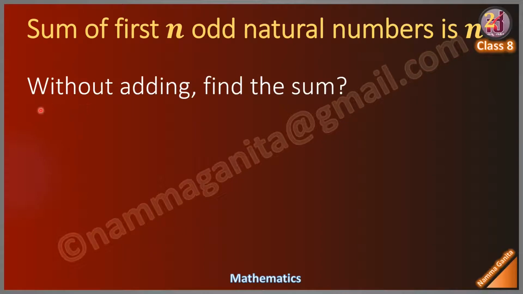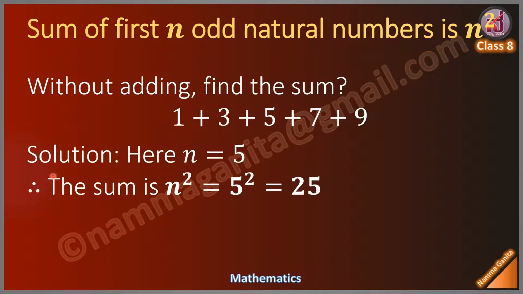Try this. Without adding, find the sum. 1 plus 3 plus 5 plus 7 plus 9. This series consists of 5 consecutive odd numbers, 5 odd natural numbers. Therefore, solution. Here n is equal to 5.